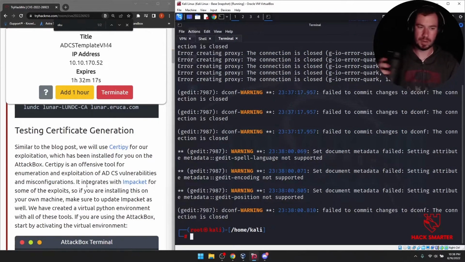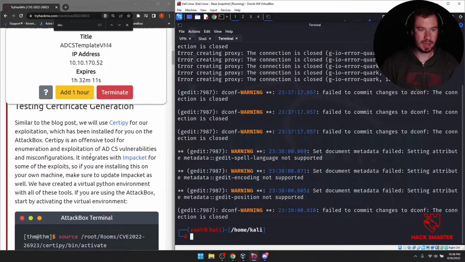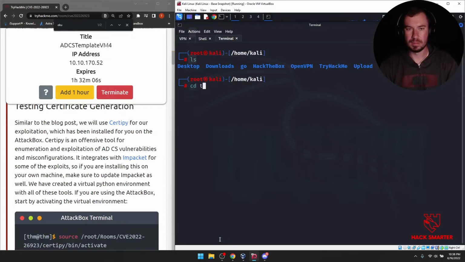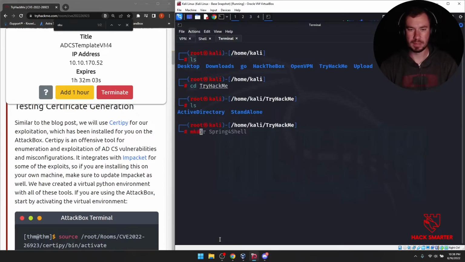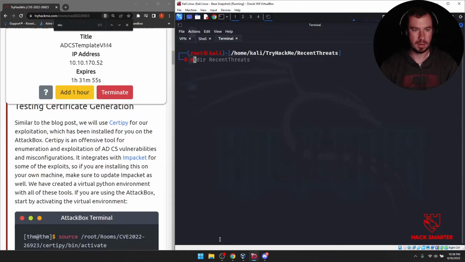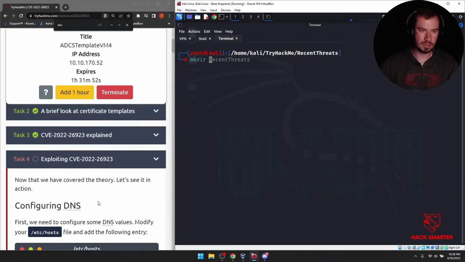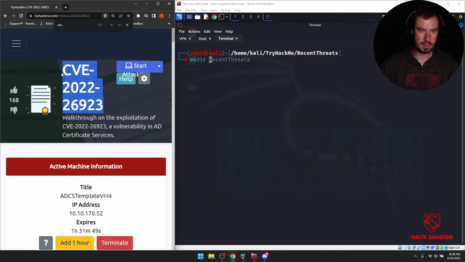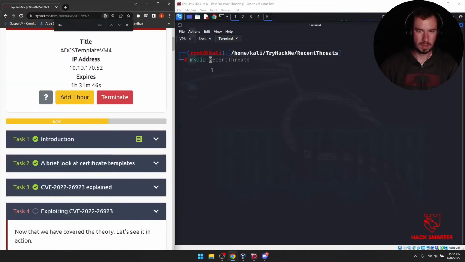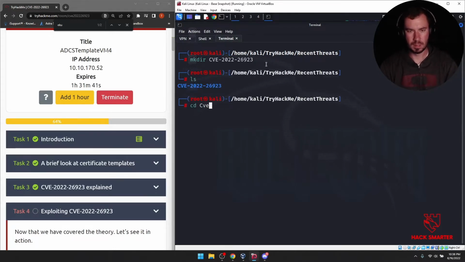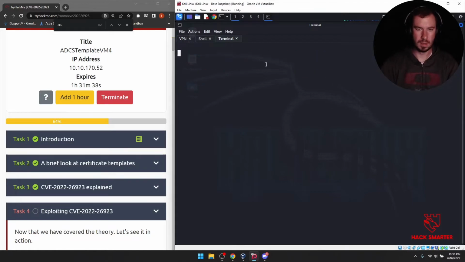Similar to the blog post, we will use Certipy for our exploitation, which has been installed on the attack box. I believe I already installed it on my Kali Linux machine. And you know what we should do? Let's make a directory and call it recent threats. You see, I already have it there. And then make a directory for this specific thing, which I was working through earlier. Let's grab this.